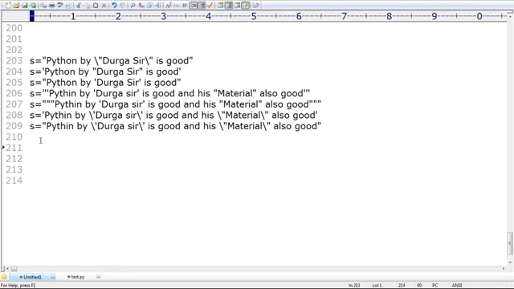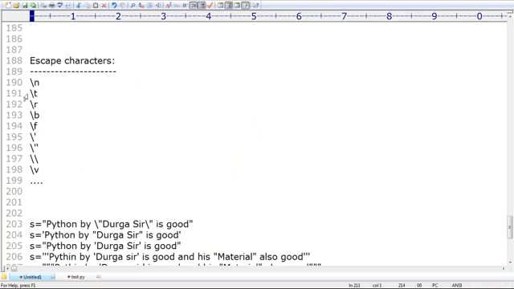This is about escape characters. What are the various escape characters? New line, horizontal tab, carriage return, backspace, form feed, single quote, double quote, backslash symbol, vertical tab, and so on. Several things are available, right?